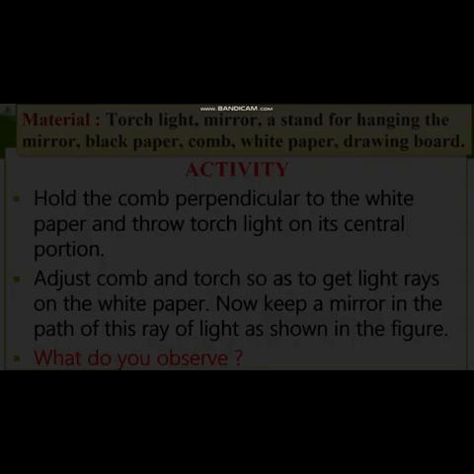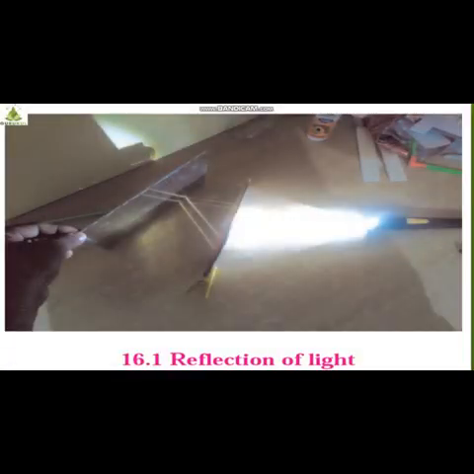So I will get back to the figure. Again they have explained the same thing. Mirror is placed at the back side so that light rays which are traveling across the comb will strike the mirror and then they will change the direction. They will get reflected.